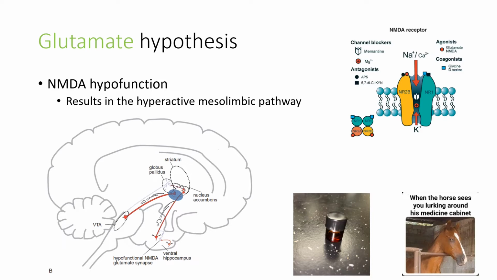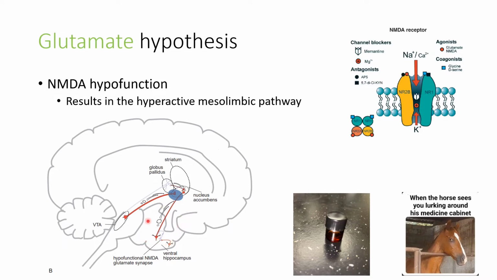So in this diagram here, you can basically see the hyperactive mesolimbic pathway. If I explain that, we start at the ventral hippocampus. Here we have the glutamatergic pyramidal neurons, and since they have faulty synapses, there is NMDA receptor hypofunctioning. So we do not activate the GABAergic interneurons, therefore this glutamatergic projection to the nucleus accumbens is active and it's not being regulated at all.